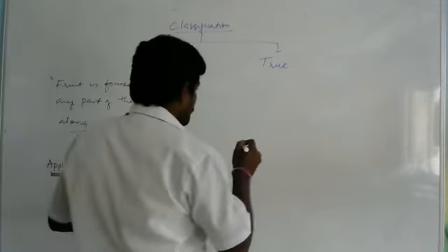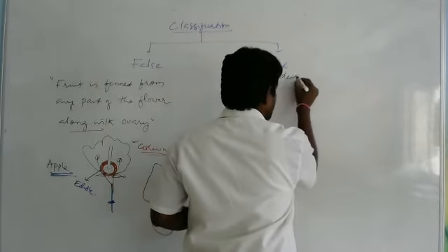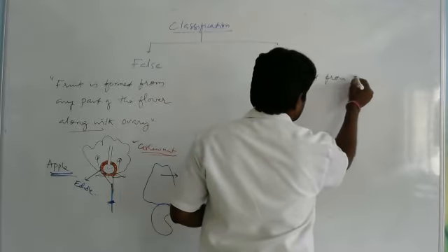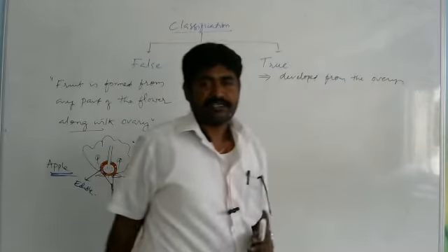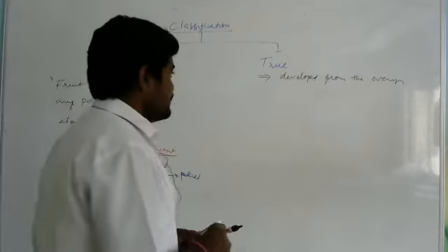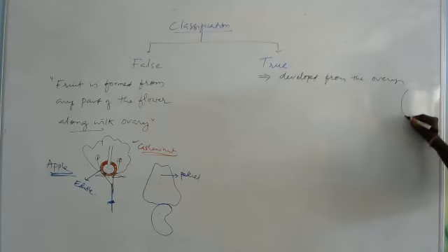Next, second one is the true fruits. So, what are true fruits? Those which are developed from the ovary after the fertilization. Okay, right. So here in true fruits, the fruit consists, for example, this is the fruit. Okay, so here the fruit consists of two parts. How many parts? Two parts.